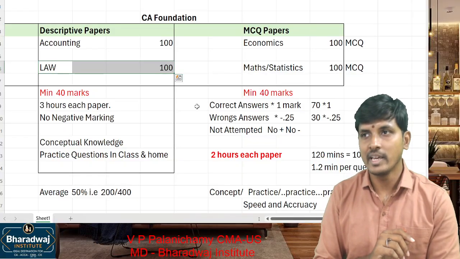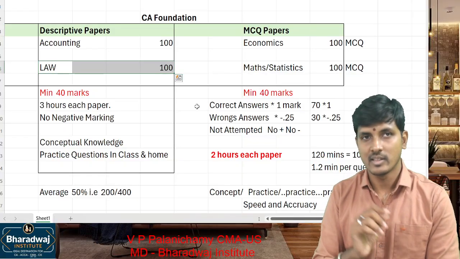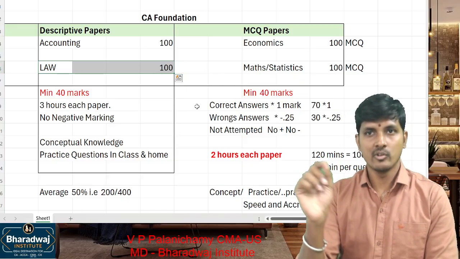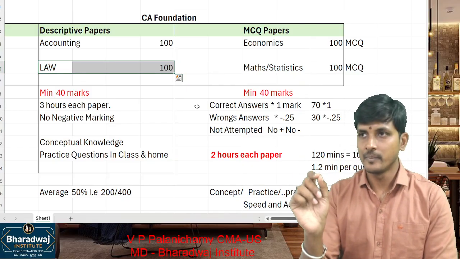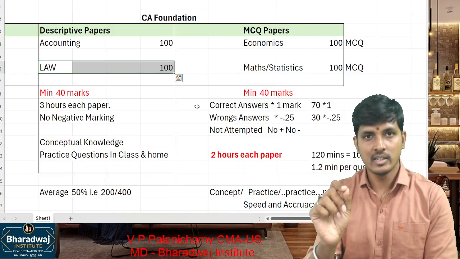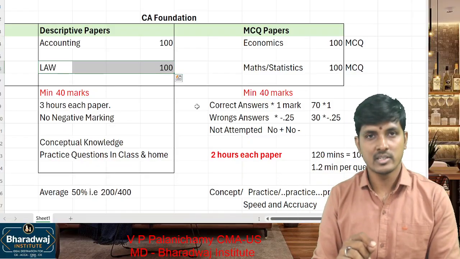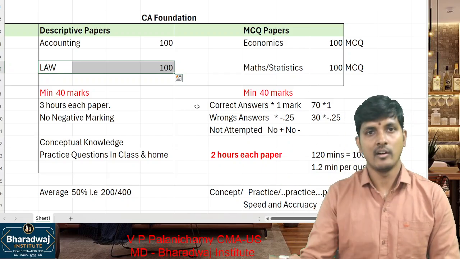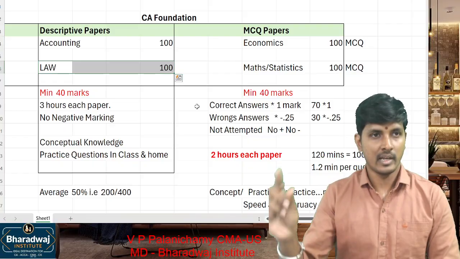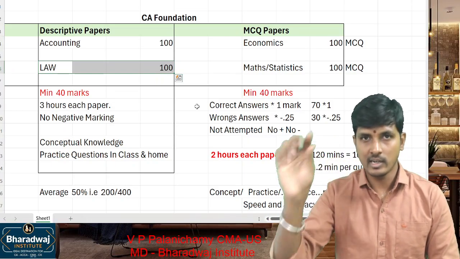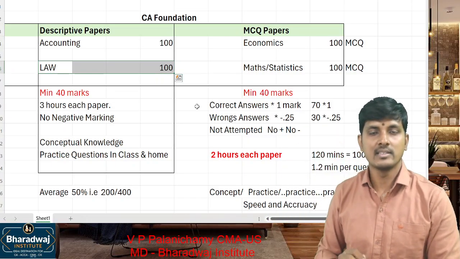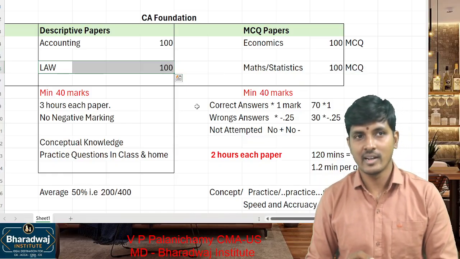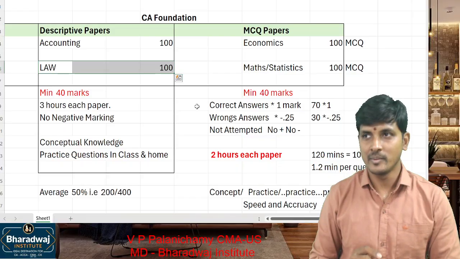There will be something called keywords. In our material we would have underlined or bolded those keywords, so that when you revise, by reading only those underlined words you will be able to get the same meaning of the paragraph. And there is a big problem in our paper: what about the objective type?